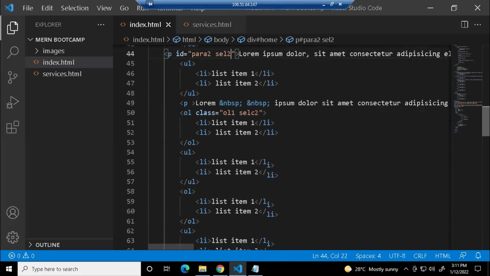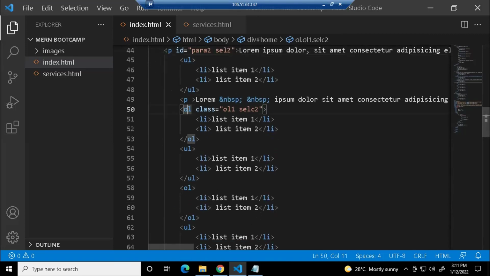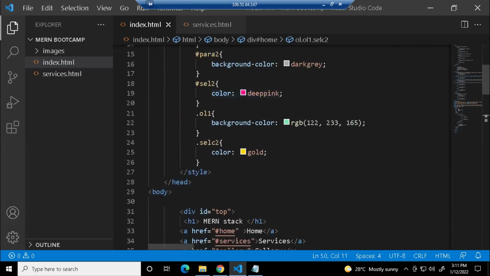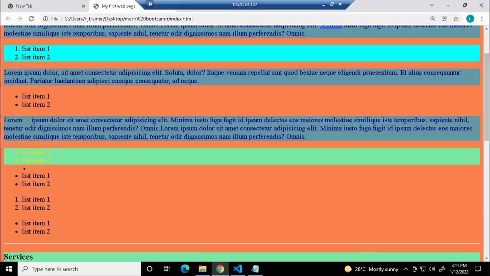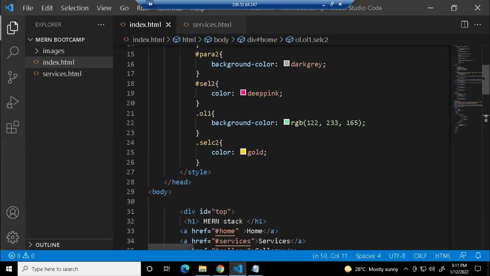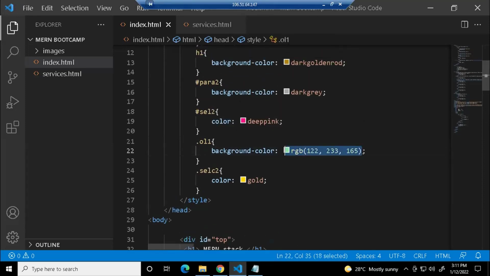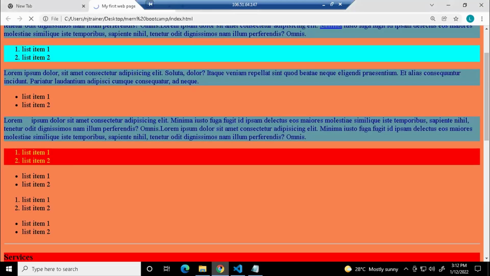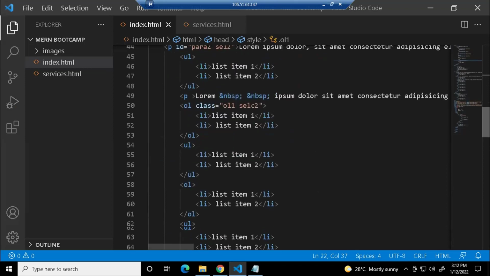But see your class selector now. On the contrary, come to your ol tag. I have used 2 classes, OL1 and SELC2, so pista green and a text color gold. But if you see the output, is it working or not? No, ma'am, it's working. Let me change the color. I think the pista green is somewhat dull. I'll give red and yellow, that will be bright. See? Is it applying or not? Yes, ma'am. It's applying.